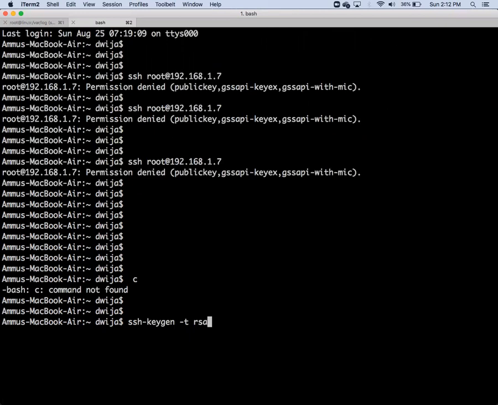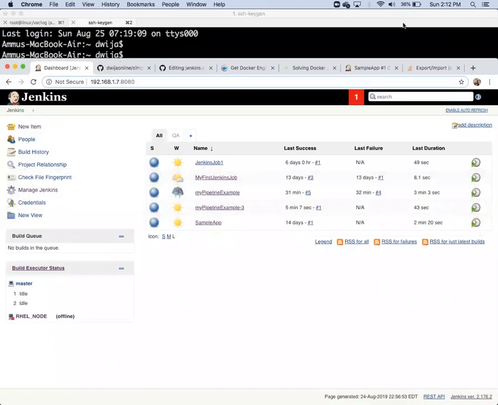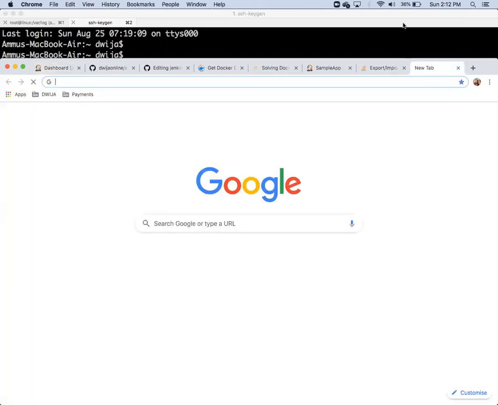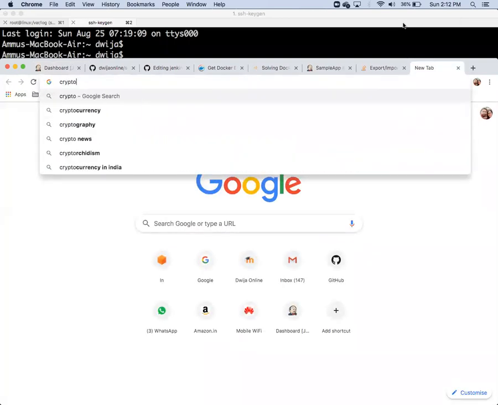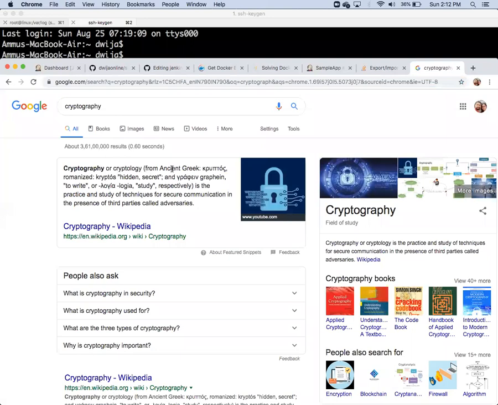What is this RSA? It's an encryption model. RSA, DSA, SHA are the encryption models. Okay, that comes under cryptography. You can just check for it. Cryptography itself is a big subject. What is cryptography? Cryptography is the practice and study of techniques to secure communication.